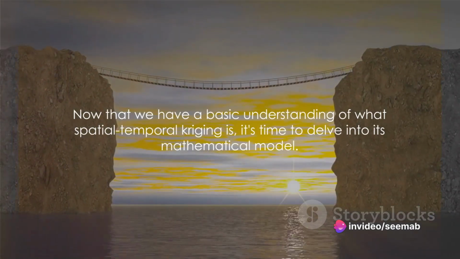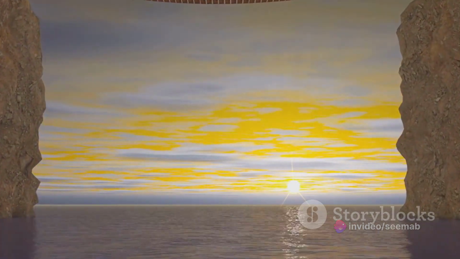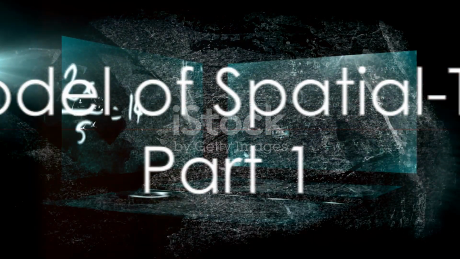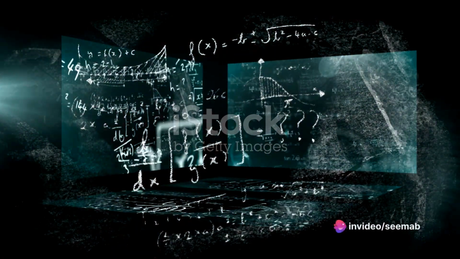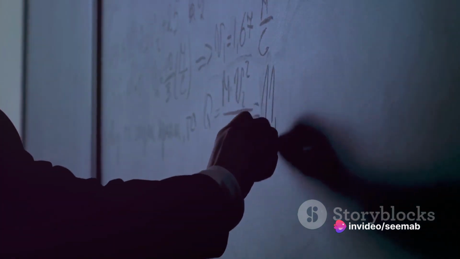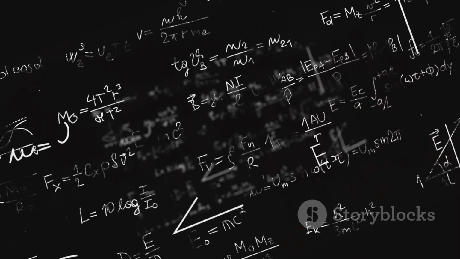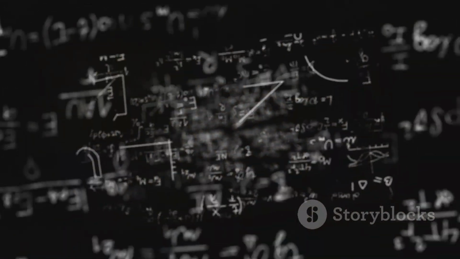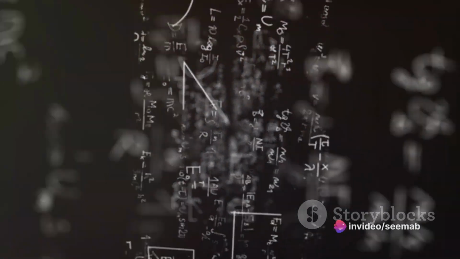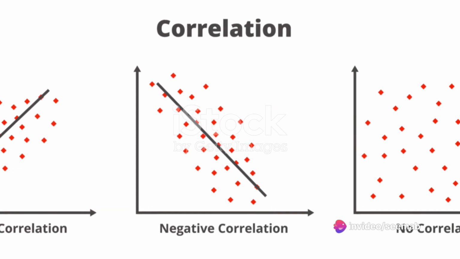Now that we have a basic understanding of what spatial temporal kriging is, it's time to delve into its mathematical model. The mathematical model of spatial temporal kriging is quite sophisticated, but don't worry, we'll break it down step by step. Let's start by looking at the basic equation of this model. The spatial temporal kriging model is a linear combination of spatial and temporal covariance functions. In simpler terms, it's all about how data points relate to each other across both space and time.